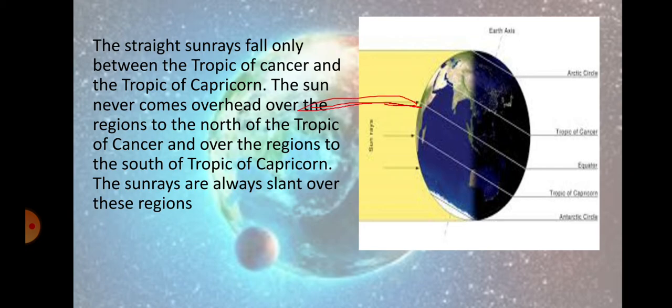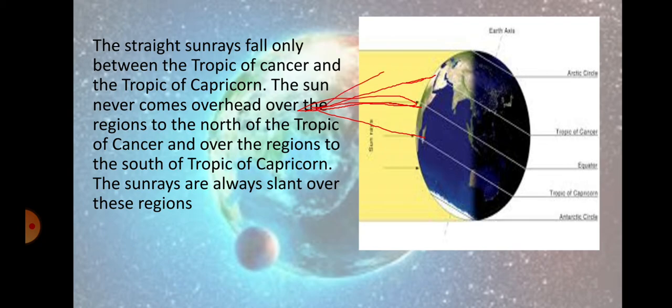So direct sun rays will fall on this area. If we go to Tropic of Cancer, the line will go slant. So there will not be direct sunlight. It is slanty sun rays. Now when we go to Tropic of Capricorn, the sun rays slant. So the sun never comes overhead over this region.